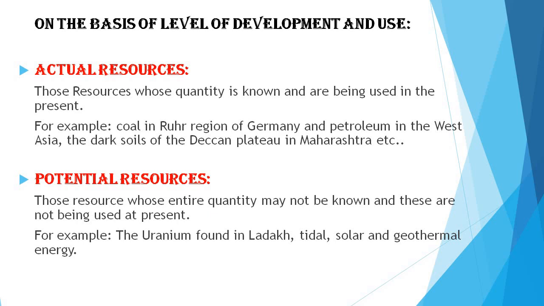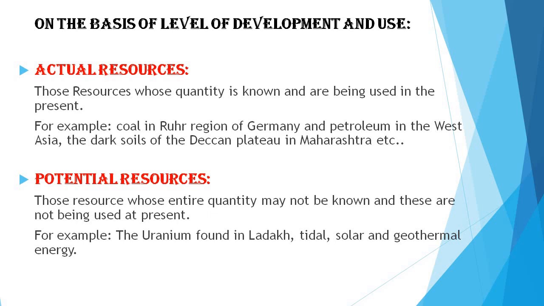For example, coal in the Ruhr region of Germany, petroleum in West Asia, the dark soils of the Deccan Plateau in Maharashtra, etc. These resources are used in the present.